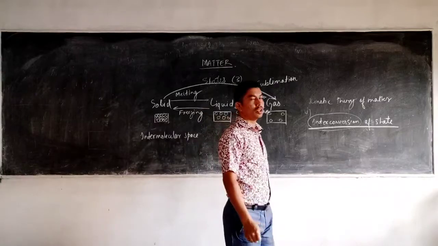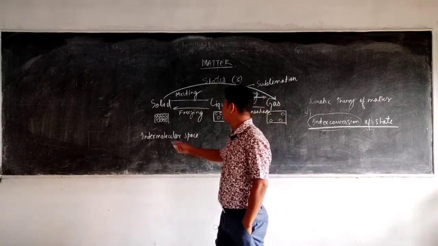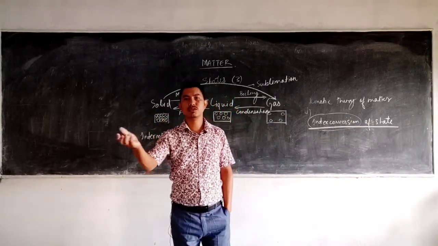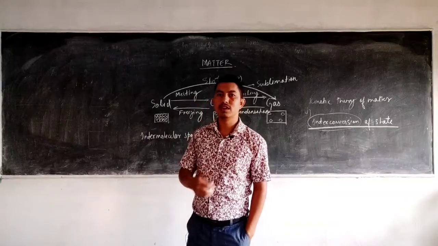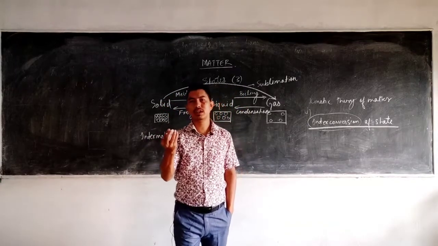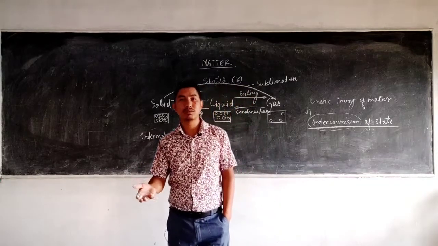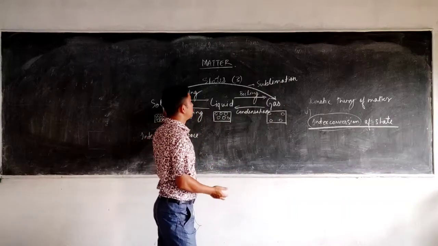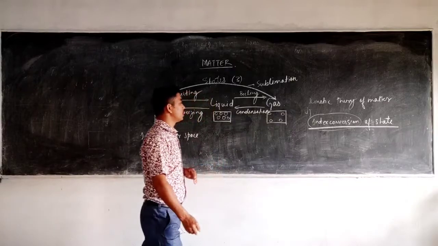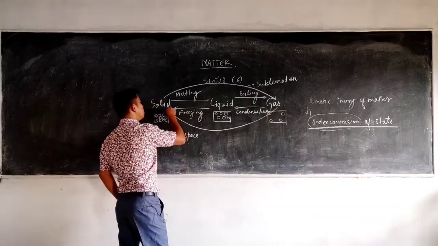For example, if you take a naphthalene ball, you know the naphthalene ball that we usually put in a cupboard to chase away the cockroaches and the insects. So what happens? Day by day its size decreases, but it does not change into the liquid. Then what's happening actually? The naphthalene ball is being converted into the gas, and that is said to be sublimation. And there is a reverse process also in which the gas directly changes into the solid.